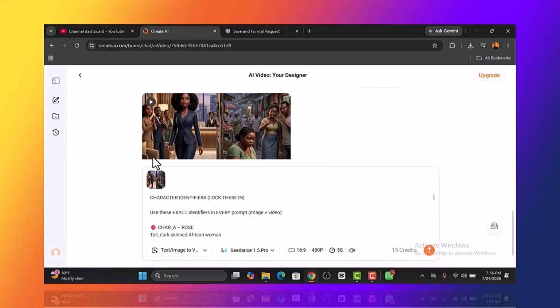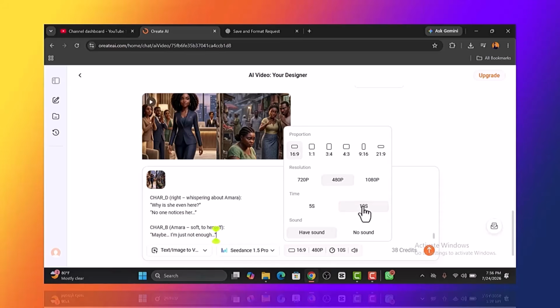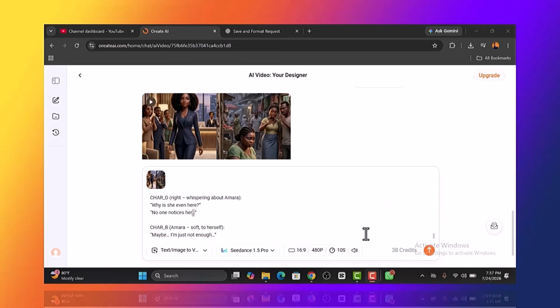Exactly what we selected. You can choose to increase it to 10 seconds. Now if you increase it to 10 seconds, you have 38 credits to use. Apparently you are giving the AI the opportunity to speak and relax, because the first one we played was so fast, there was no break in between because it was trying to compress everything into 5 seconds. So now let's generate this in 10 seconds to see.